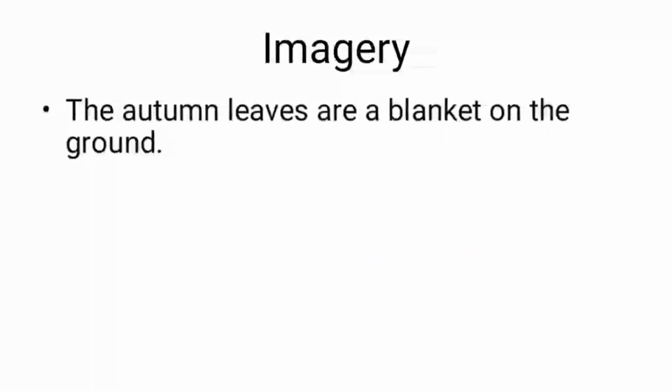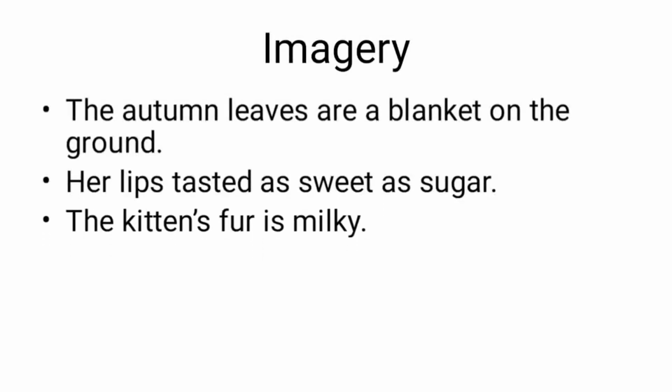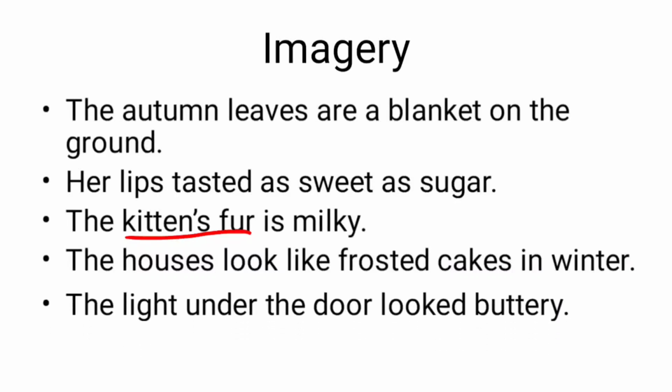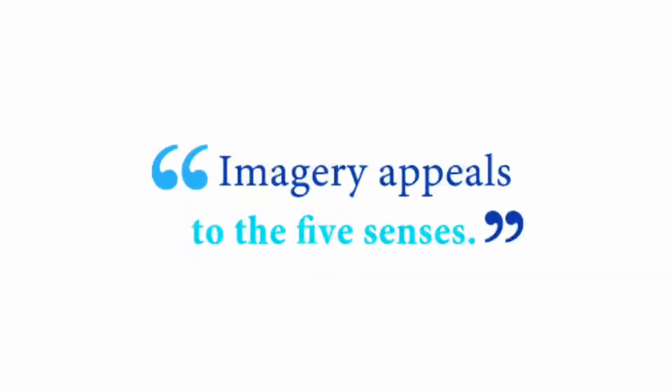Darkness is all around us. Autumn leaves are a blanket on the ground. Lips tasted as sweet as sugar. Kitten's fur is milky. So now we can see that the words are letting us feel how soft the tail of a kitten can be. It's just as soft as milk. It's milky. The houses look like frosted cakes in winter. The light under the door looked buttery. And it is important to note that imagery appeals to our five senses.